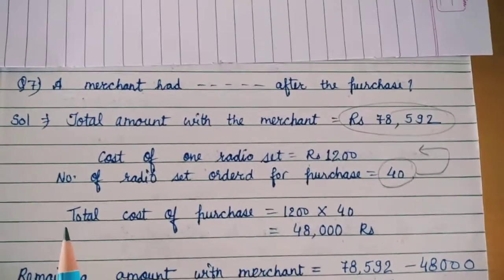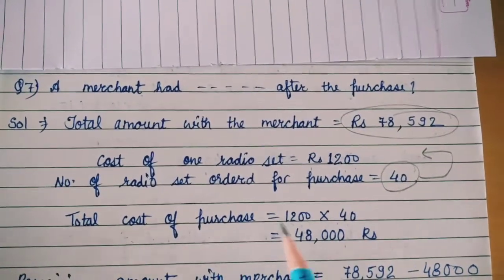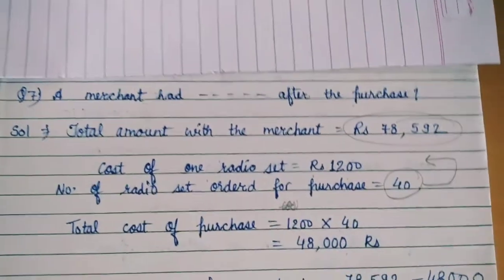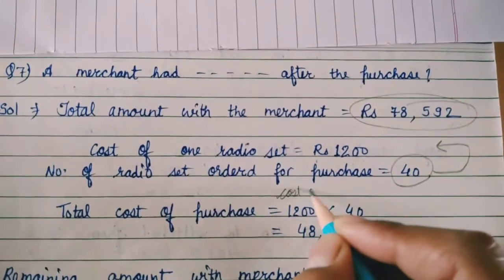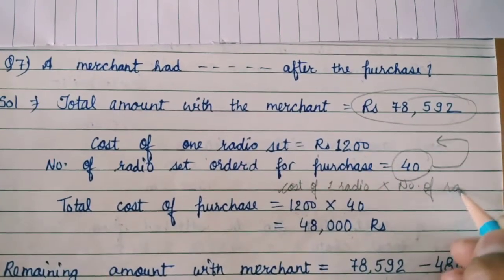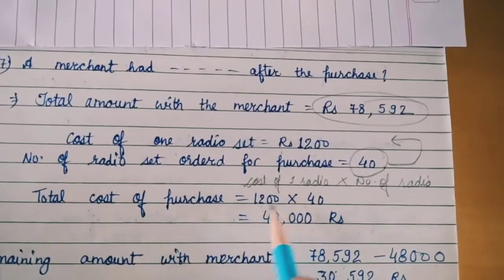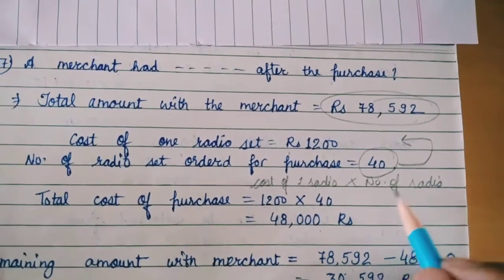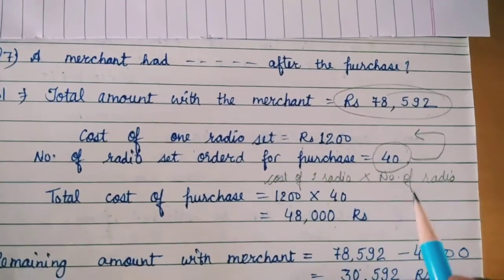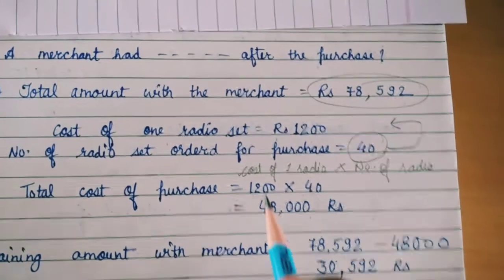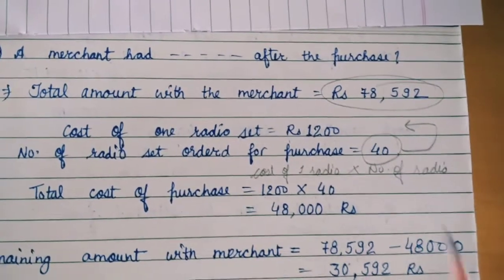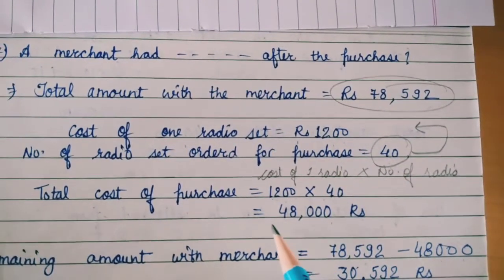So firstly we will find the total cost of the purchase. The cost of one radio, which is 1200, we will multiply by the number of radios the merchant wants to purchase, so 40 radios. When we multiply 1200 by 40, we get 48,000 rupees. It means the total cost of purchasing the radios is 48,000 rupees.